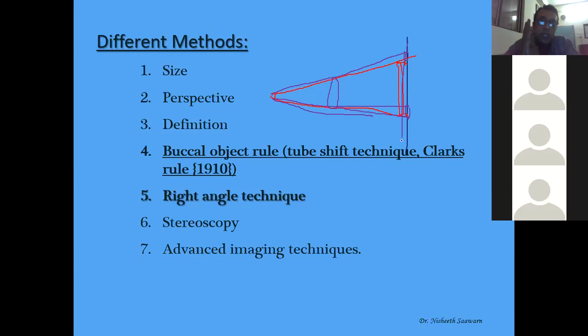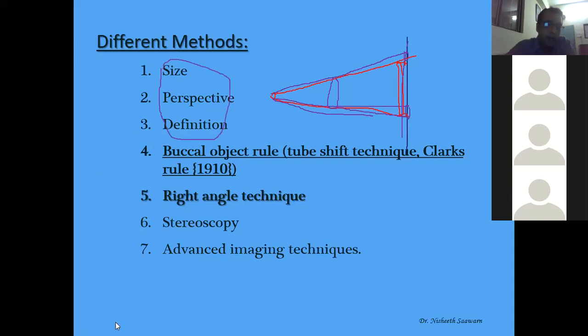So I said that objects which are closer to the image receptor appear clearer on the radiograph. Suppose there is a radiograph in which you see a tooth, and on top of that you see an odontome. If the boundaries of the odontome are clearer, that means it is on the lingual aspect. This is the same thing in perspective also. Seeing the perspective means comparing two objects to see which side it is on. By seeing the boundaries and lines, we can decide which side it is. But all these three methods are a bit arbitrary.